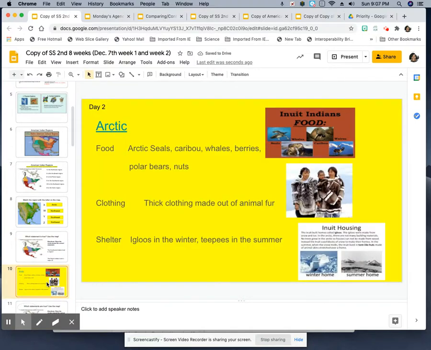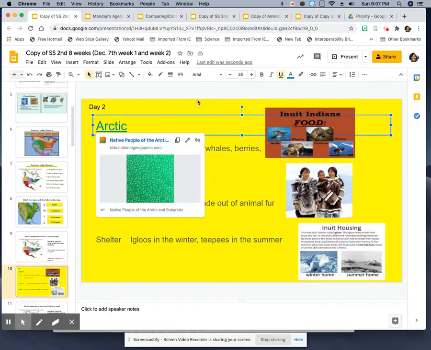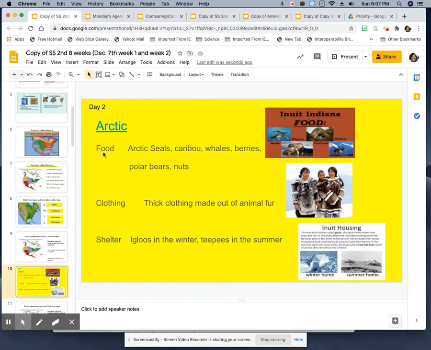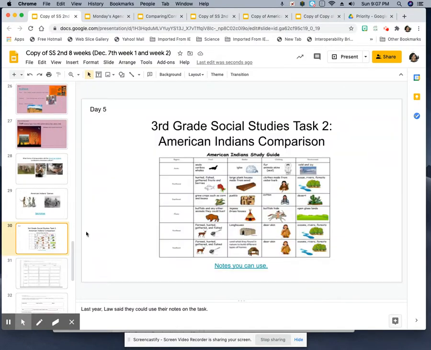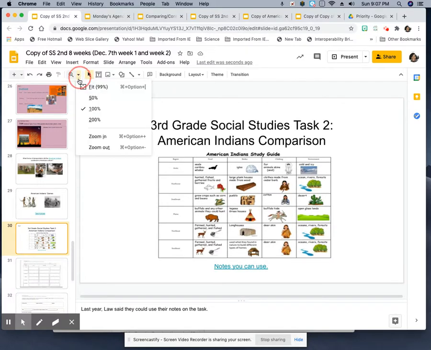Day 2, you will watch a video about the Arctic Indians. You do need to know the type of food that they ate, the clothing, and the shelter that they lived in. One type of Arctic Indians are called the Inuit Indians. You will be able to use your notes, and these are your notes here. When we look up the Inuit Indians, we can see what they ate, where they lived, and what they wore for clothing.